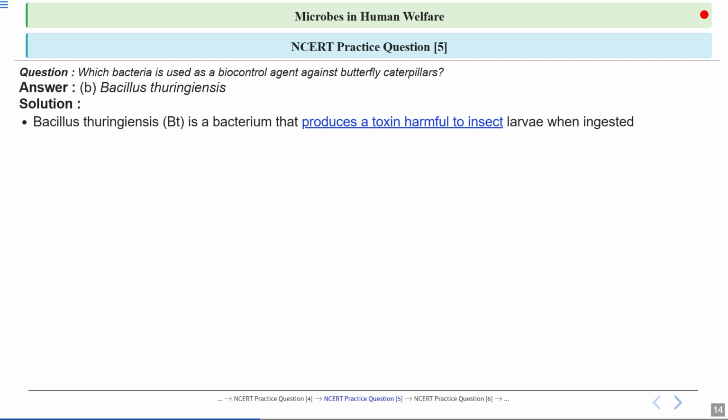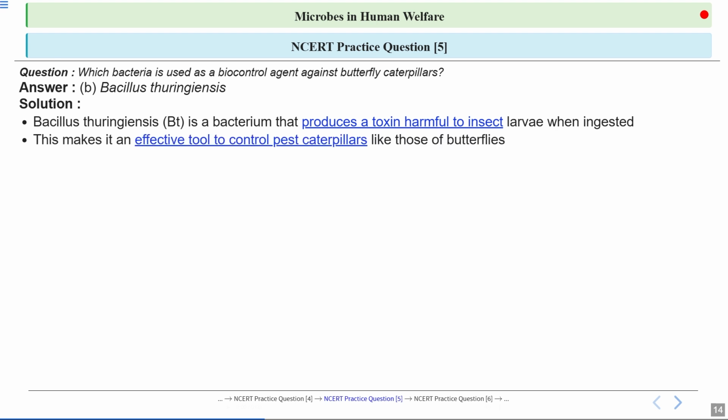So Bacillus thuringiensis, also known as Bt bacteria, produces crystalline proteins, also known as cry proteins, which are toxic. Now these Bt toxins do not harm other animals because they are only activated in the alkaline conditions present in the insect gut.